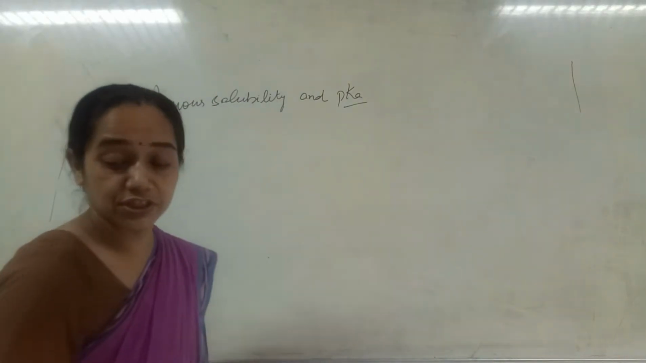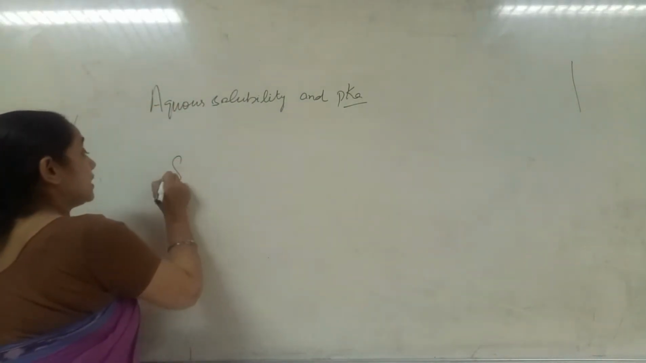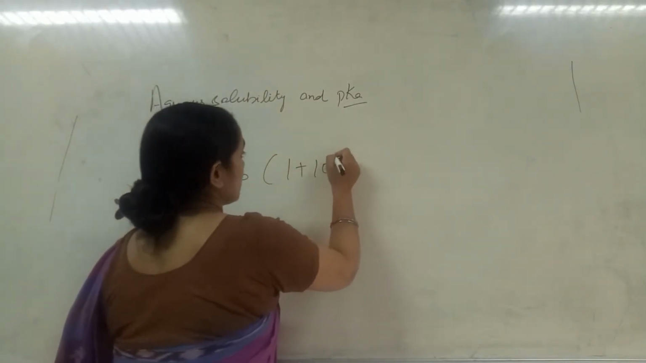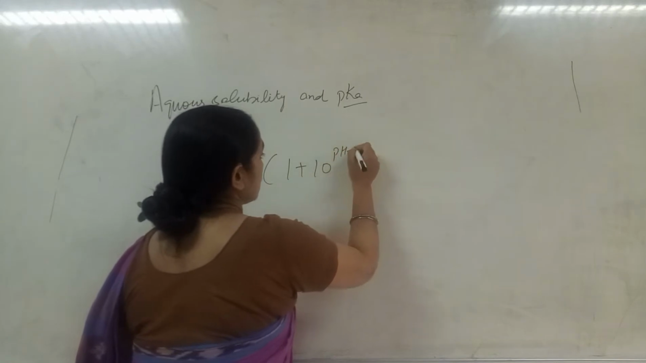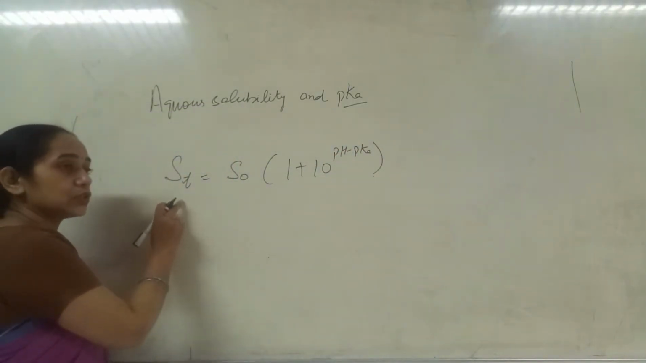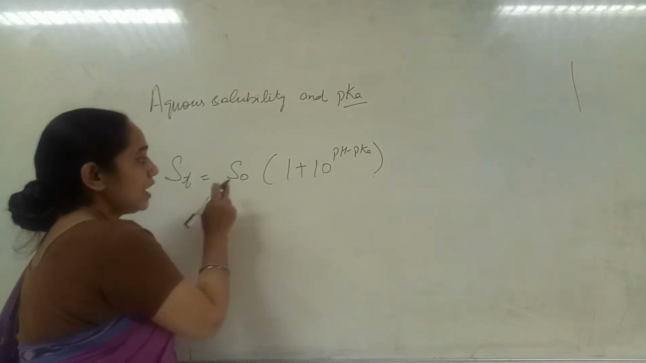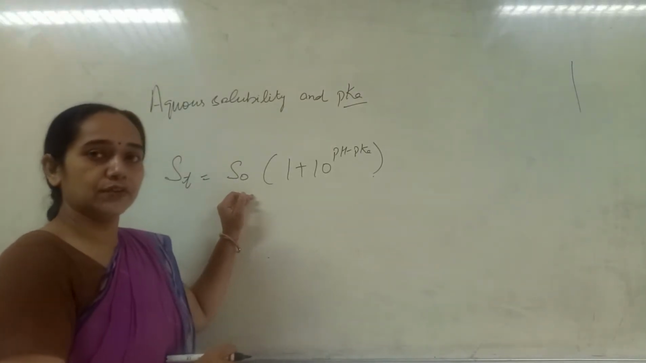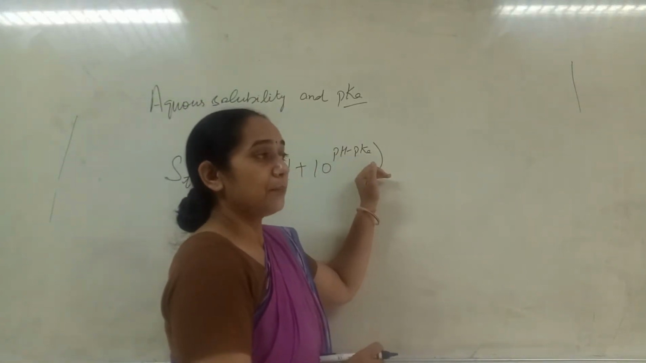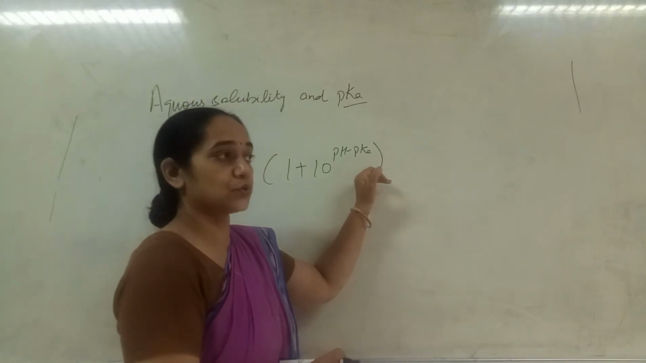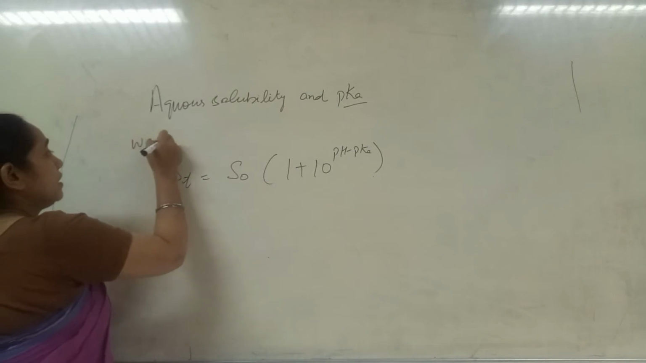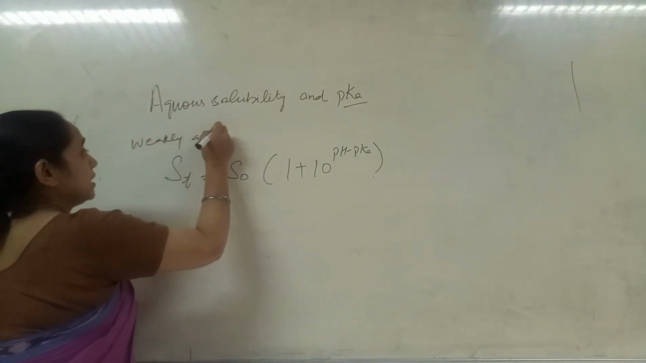then the equation used to explain its solubility is St equals S0 times (1 plus 10 raised to the power pH minus pKa). It represents the total solubility of the drug at time t, equal to the inherent solubility of the drug times (1 plus 10 raised to the power pH minus pKa of the drug, the dissociation constant of the drug). And this equation is usually given for weakly acidic drugs.